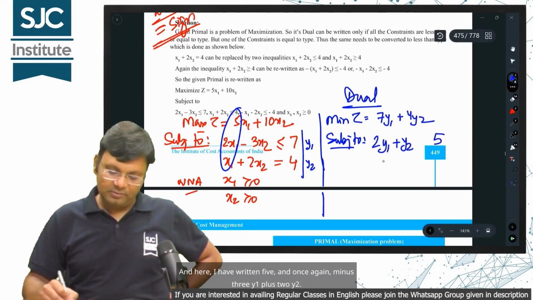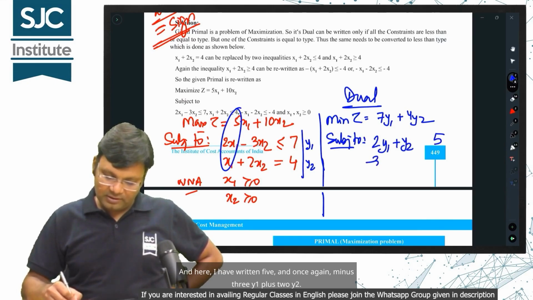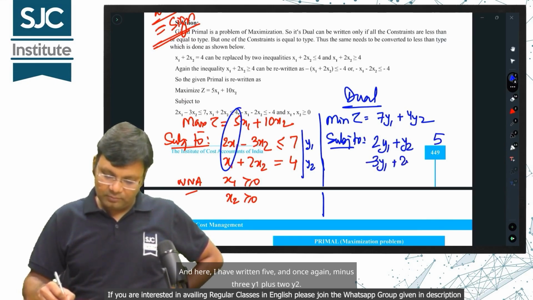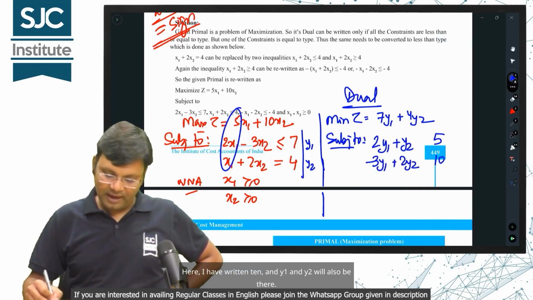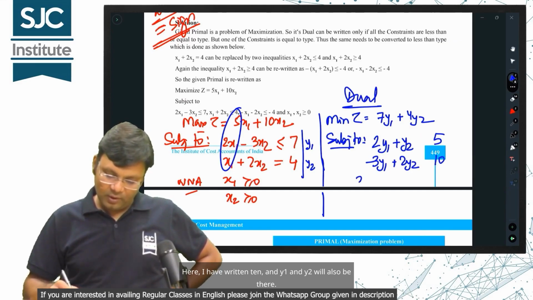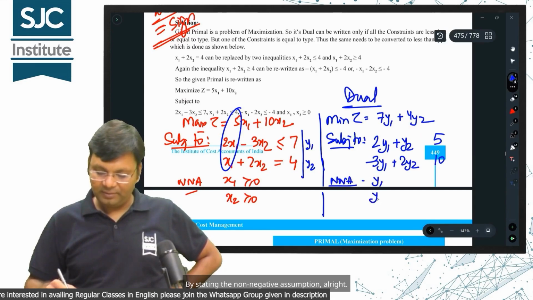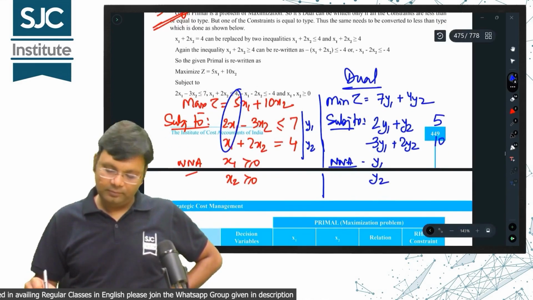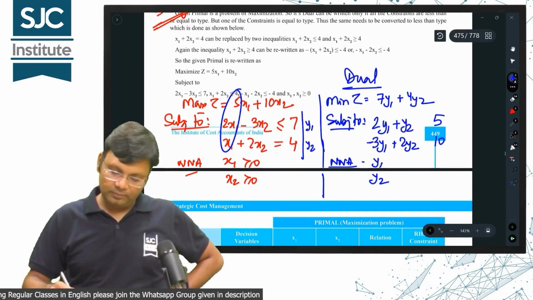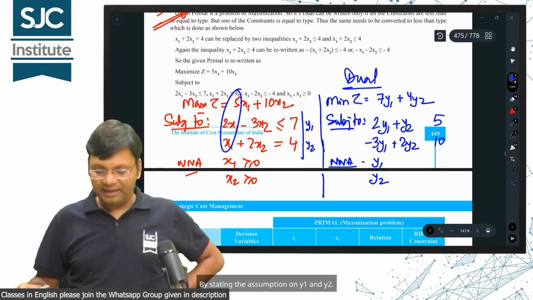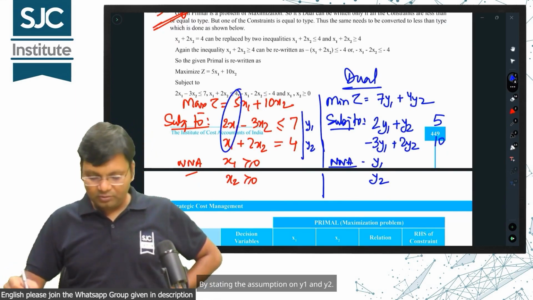Here I have written 5, and once again minus 3y1 plus 2y2. Here I have written 10, and y1 and y2 will also be there, by stating the non-negative assumption.